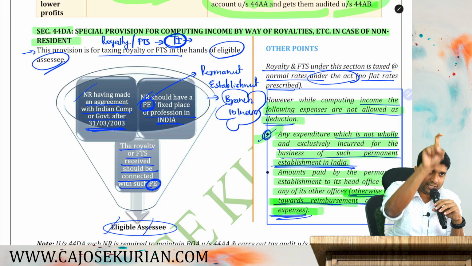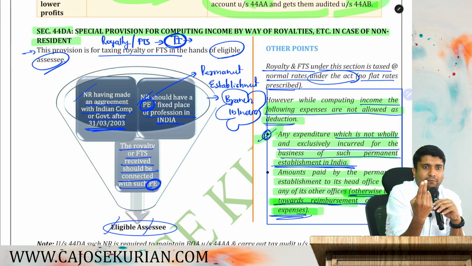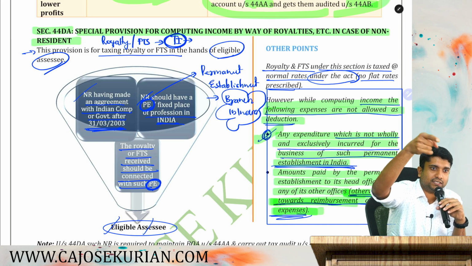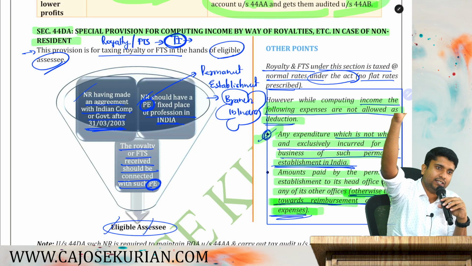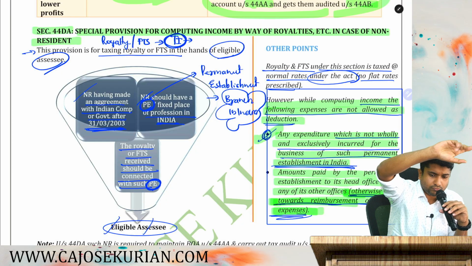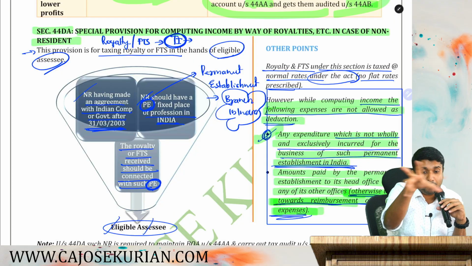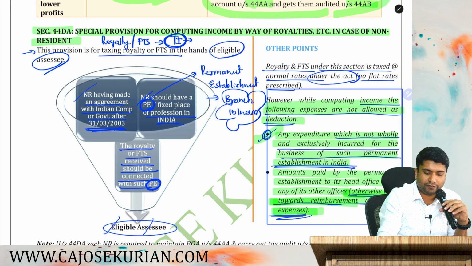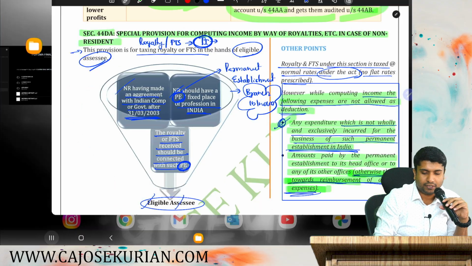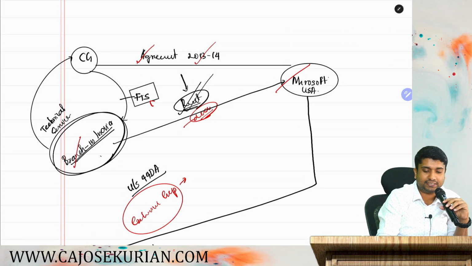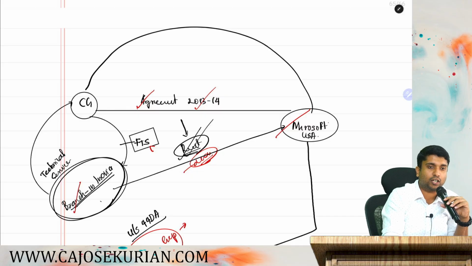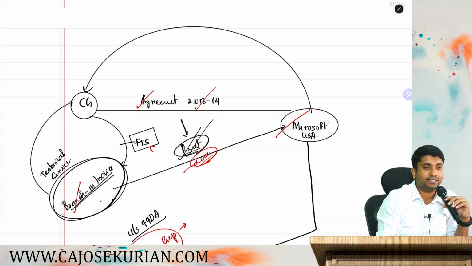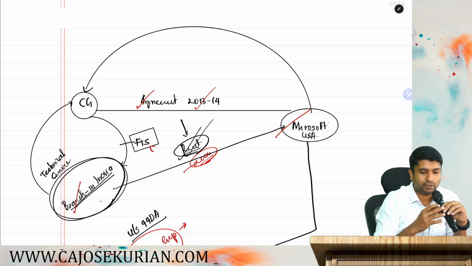However, while computing that royalty or FTS income, you are not supposed to claim deduction for two types of expenditure. Number one, non-exclusive expenditure. Number two, payment given by the branch to the head office. Are you with me? But in the exam, they may mix up the scenario. What if Microsoft is directly providing these tech services from USA to the central government? Then 44DA is not applicable. Why? Because that FTS is not connected with the branch in India.